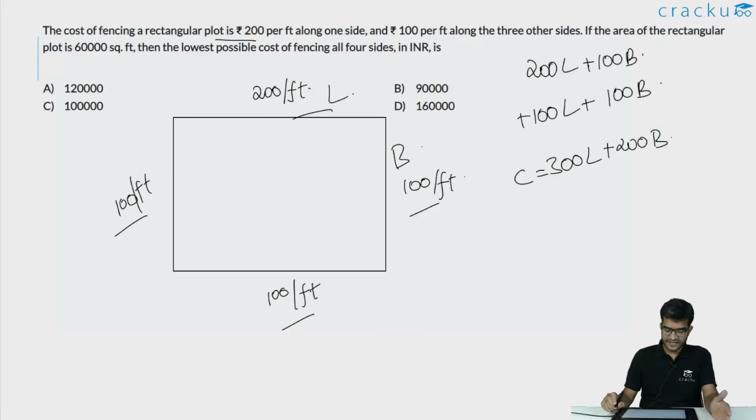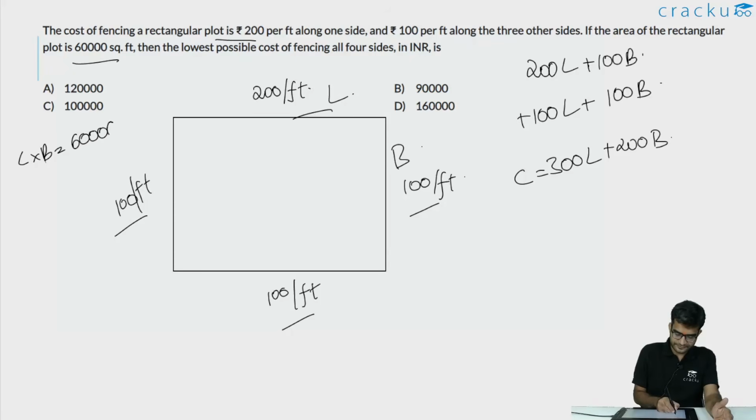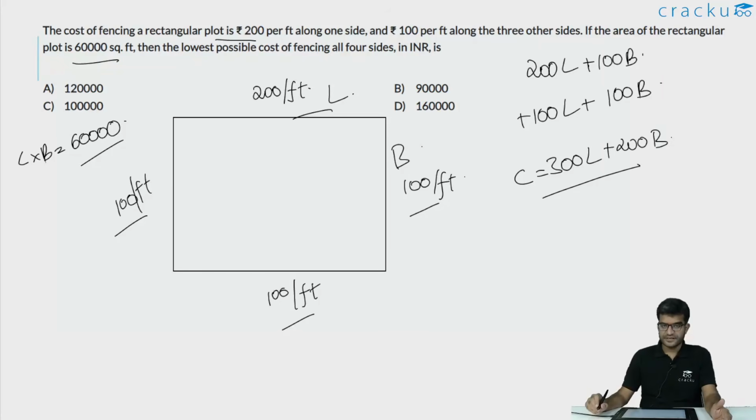But we are given the area of the rectangle. We are told that the area is 60,000 square feet. So the product of L into B is given to be equal to 60,000. Now we are required to minimize the cost. What should be the values of L and B such that the cost is minimized, and we are required to calculate that lowest possible cost.